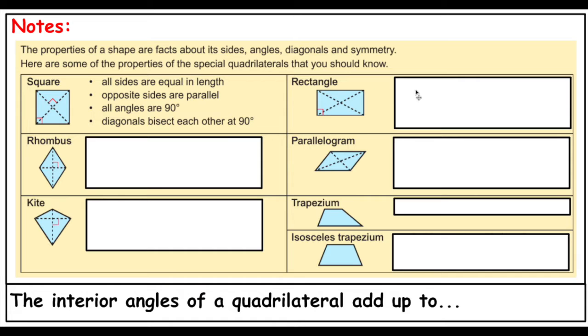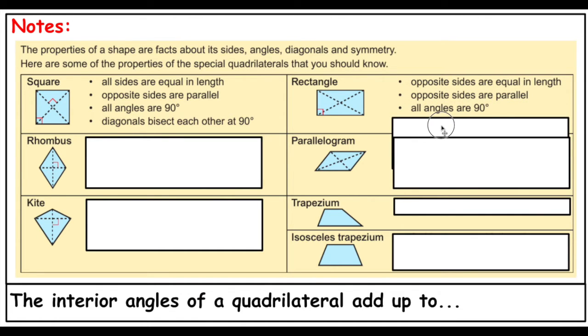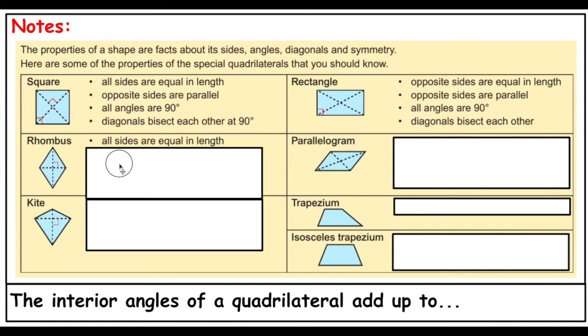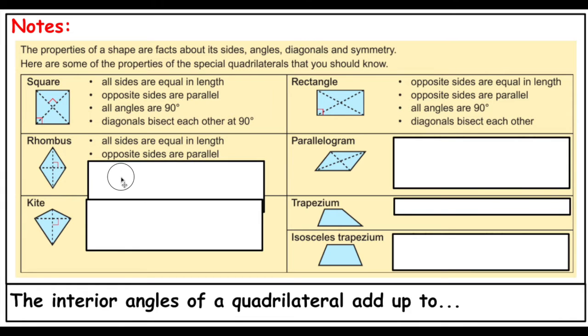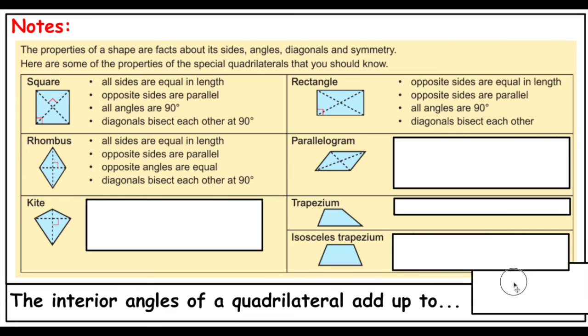To follow that is the rectangle. So a rectangle has opposite sides equal in length, opposite sides that are parallel, similar to the square, has all angles that are 90 degrees, and their diagonals bisect each other, but they do not hit at 90-degree angles. A rhombus: all sides are equal in length, opposite sides are parallel, opposite angles are equal, and diagonals bisect each other at 90 degrees.